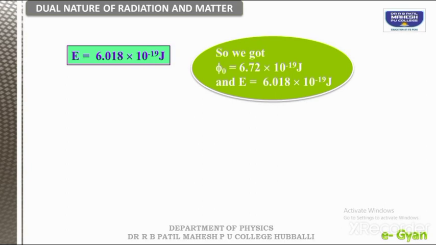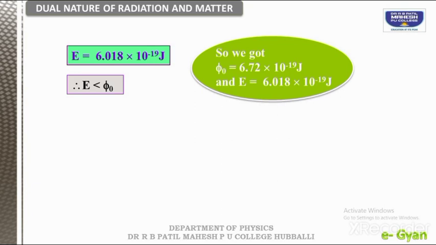So the work function of that metal is how much? 6.72, right? So now tell me, whether the work function is greater or lesser than the energy of this one? Definitely the work function of that certain metal is greater, and the incident light energy is less than the work function.